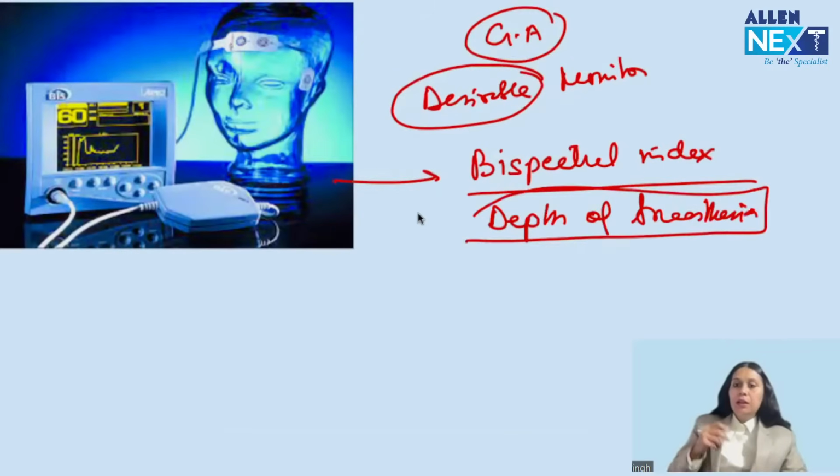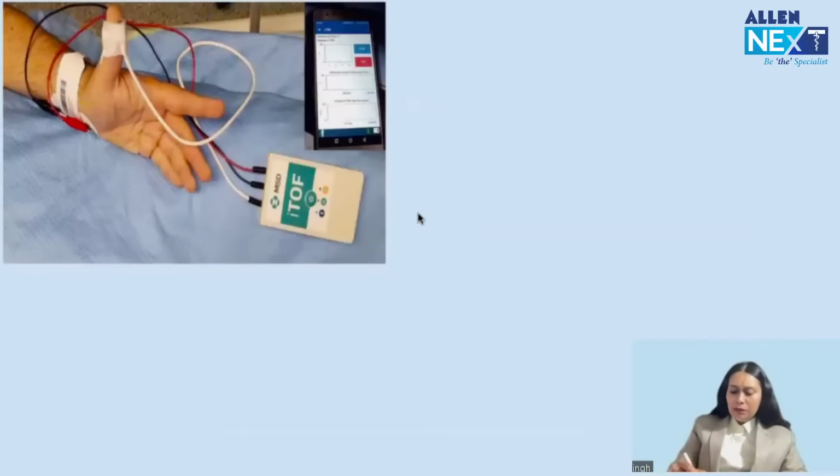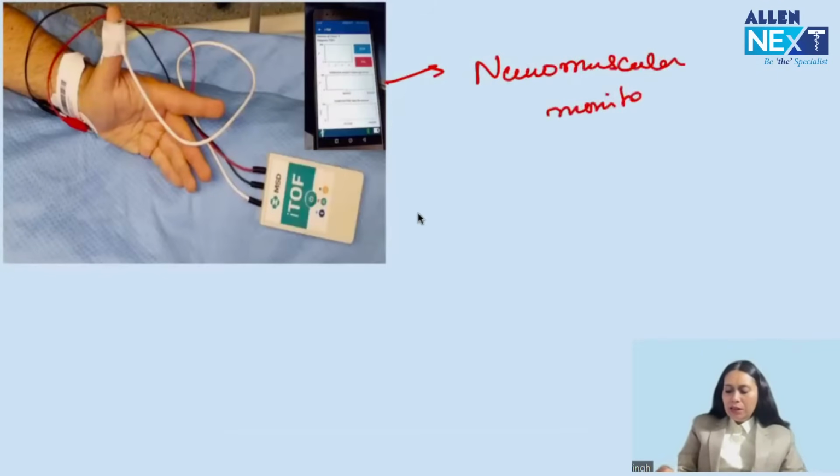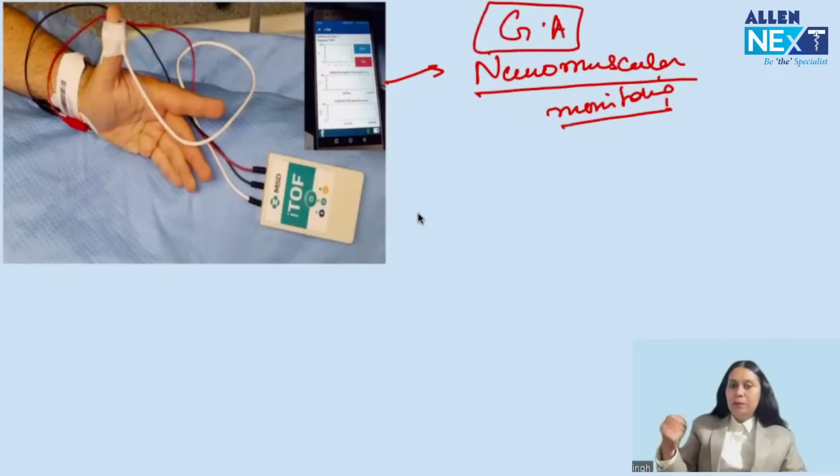Remember, guys, for a patient under GA, we have to keep adequate depth. This is a good monitor, depth of anesthesia. So this is desirable under GA. Every patient under GA, please attach it. Desirable monitor. Then this is something called neuromuscular monitoring. Very commonly asked in exam. Another desirable monitor. Neuromuscular monitoring. This is another desirable monitor for a patient under GA. So under general anesthesia, this is another desirable monitor.